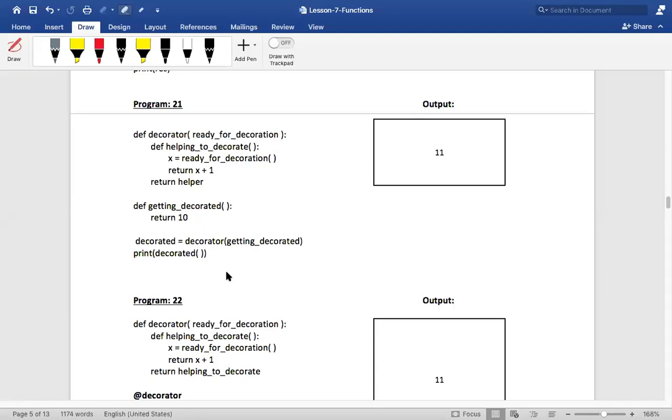Now we are going to discuss a concept called decorators. We are going to discuss decorators and generators. Can you please put that in the chat box? What are we discussing now? We are discussing something called decorators and generators.